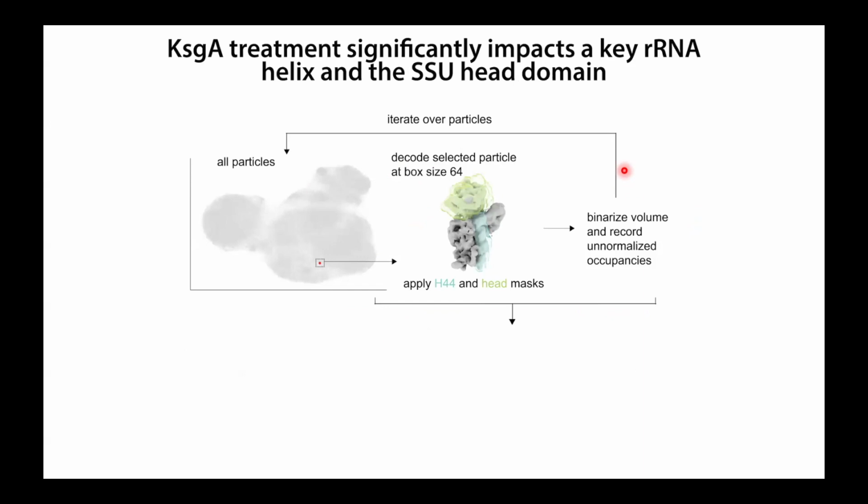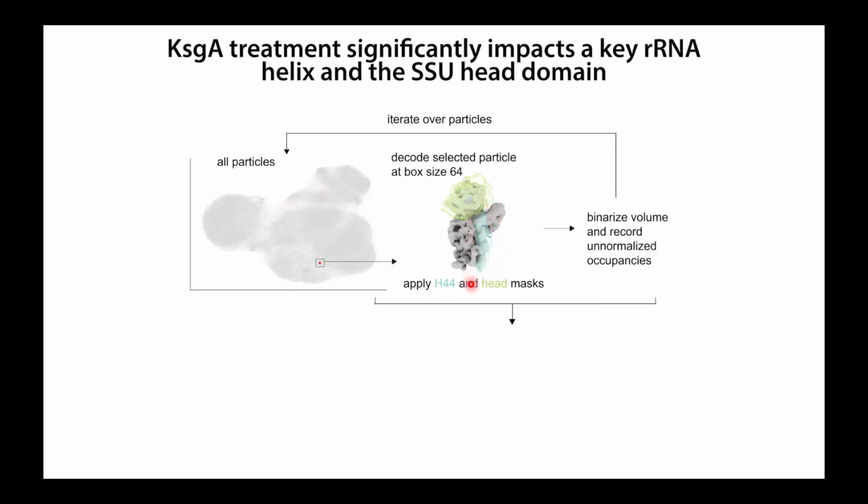And so I thought I would use this as an excuse to highlight another tool that we built into CryoDRGN and now into TomoDRGN. And that is to do this voxel-wise principal component analysis on the volume ensemble. So what we're going to do is generate a 3D density map for every one of the particles encoded by CryoDRGN. For each one of those density maps, we're going to apply a mask in some region that we're interested in.